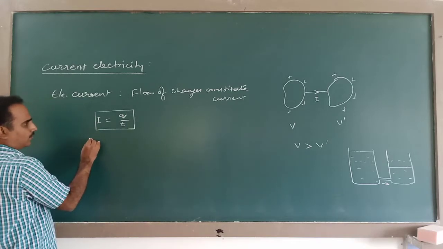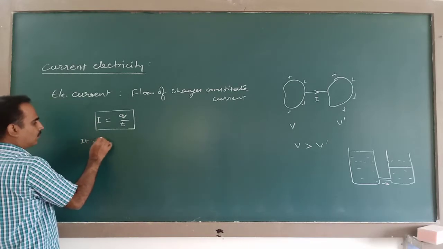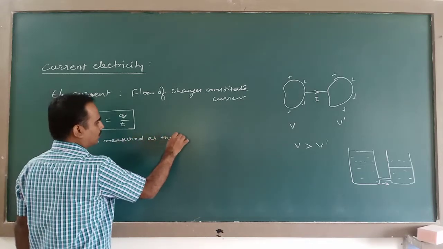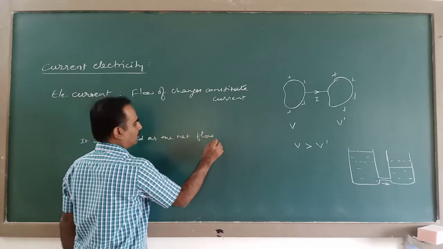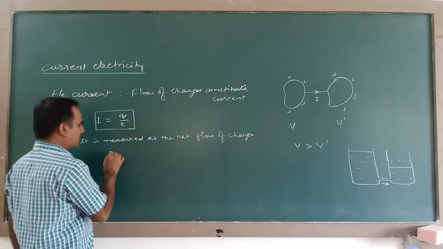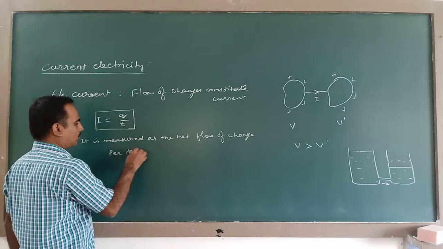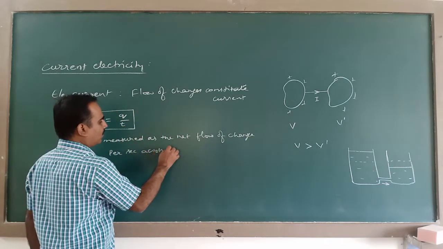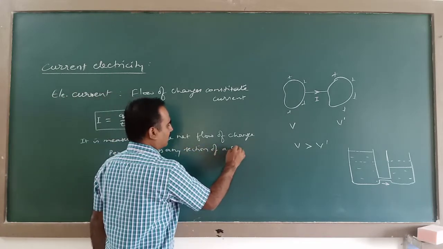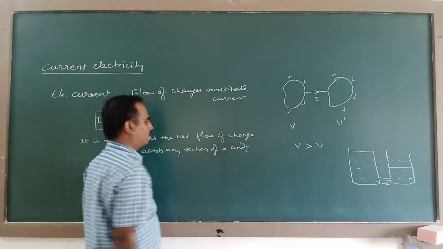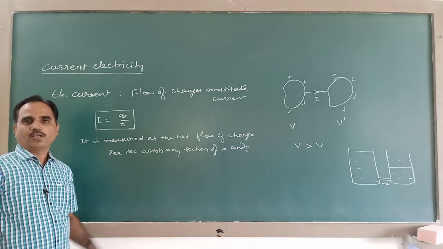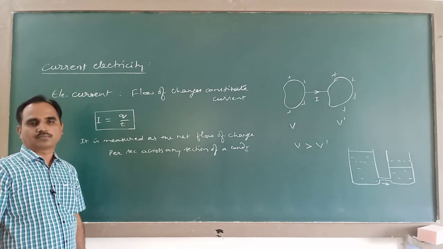So here, this electric current is measured as net flow of charge per second across any section of a conductor. So I is equal to Q by T. It will give you the steady current.